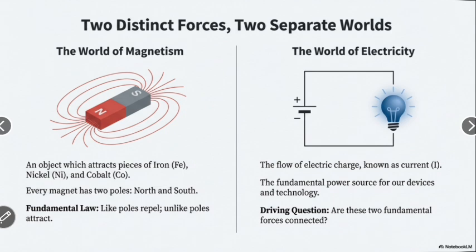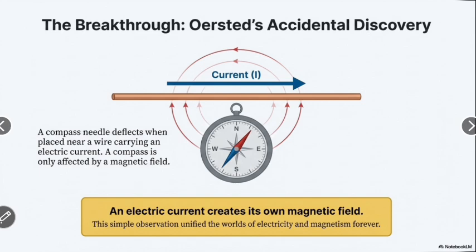Now the flow of electric charge is known as current I. It is the fundamental power source of our devices and technology. Driving question: are these two fundamental forces connected? Now we see the next page.